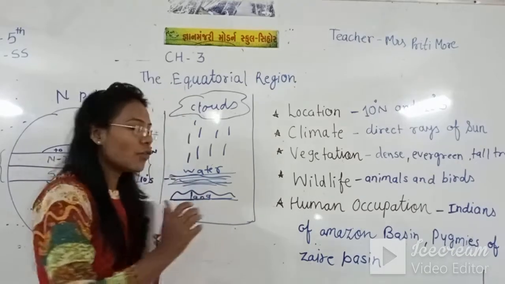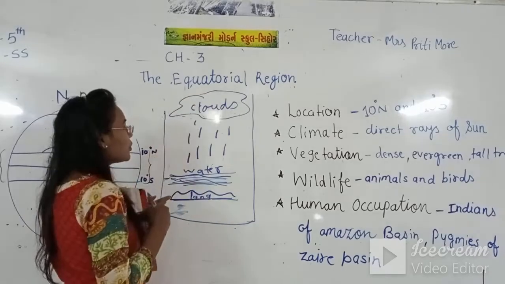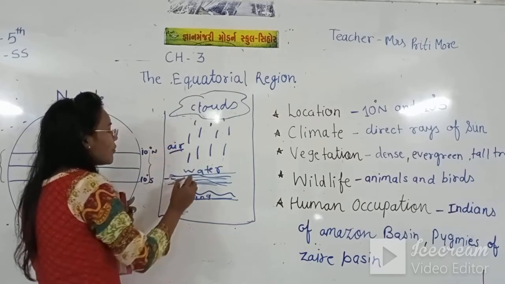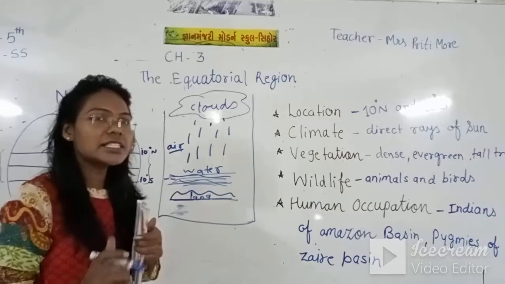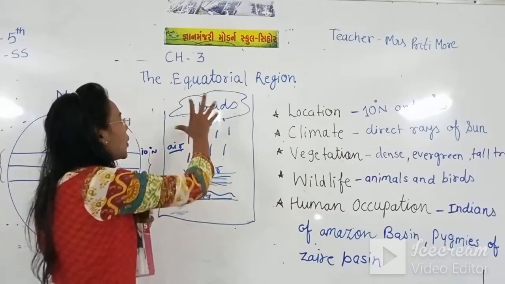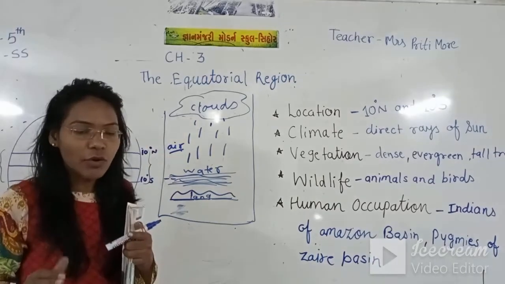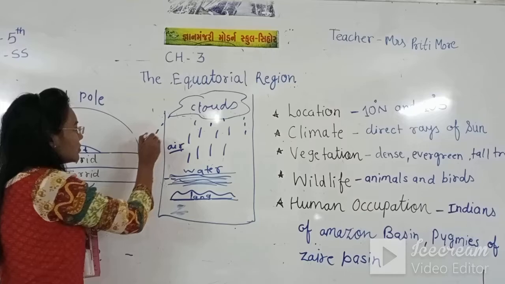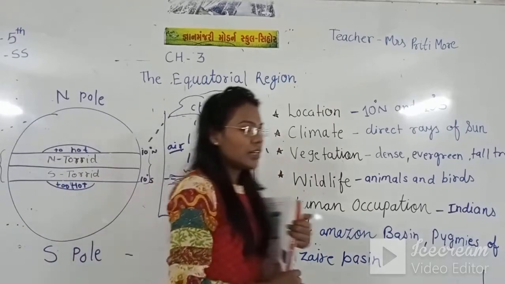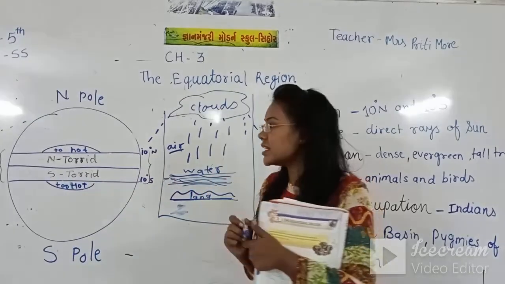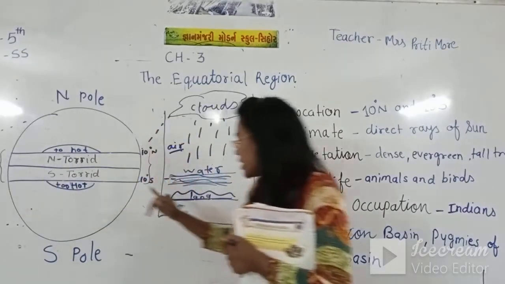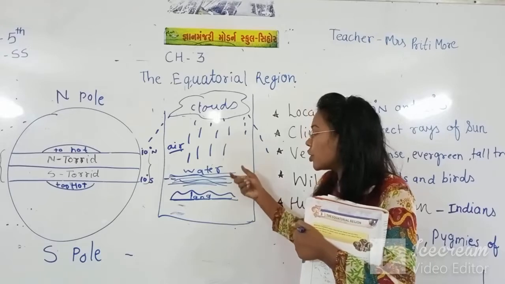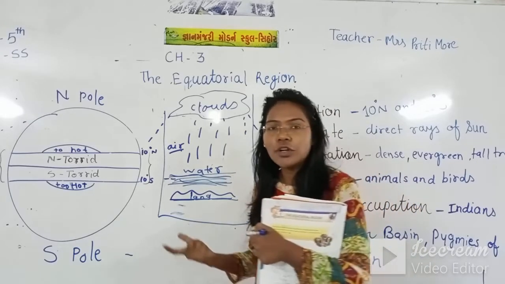And the vapour of the water goes up to the sky, it evaporates, becomes cloud, and then it's rainfall. Right? Because of the direct sun rays, the land becomes too hot, then the water level also becomes hot.